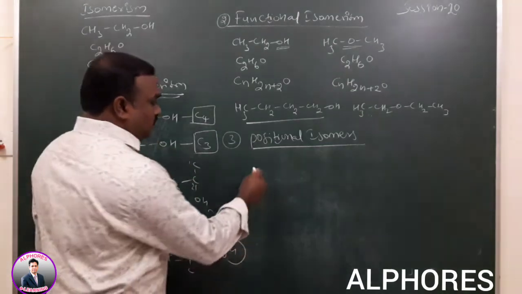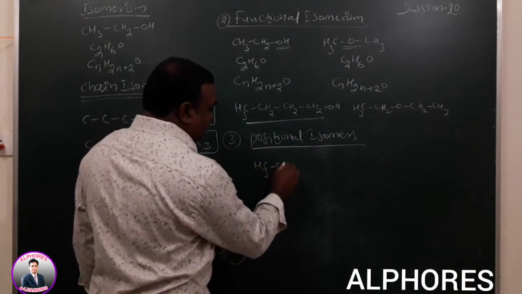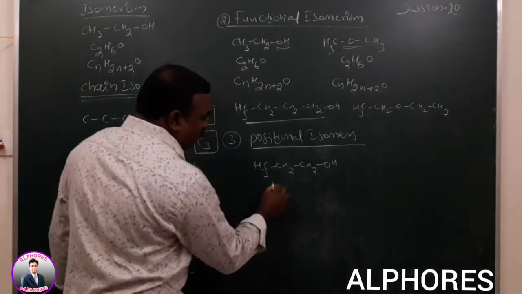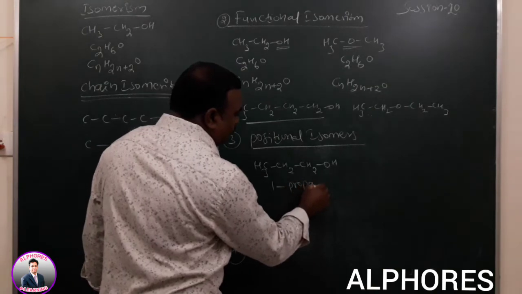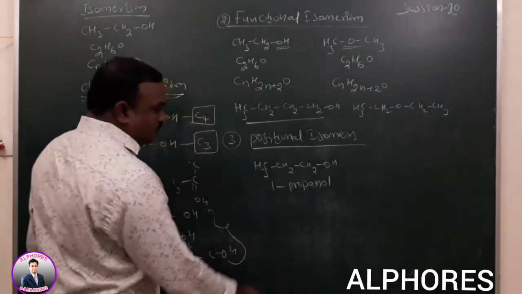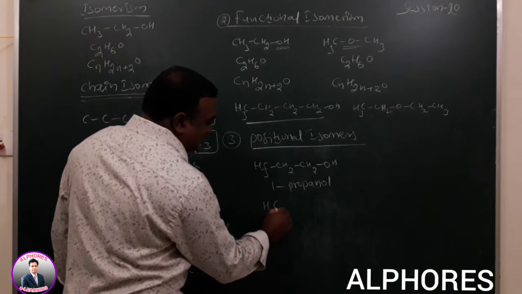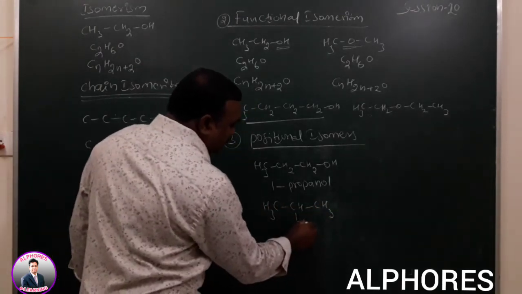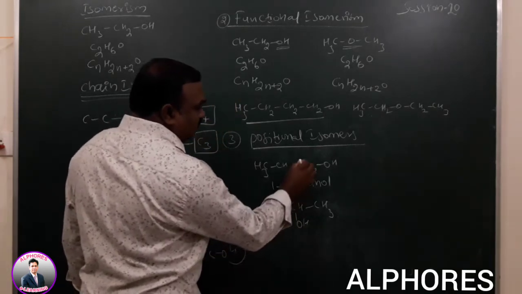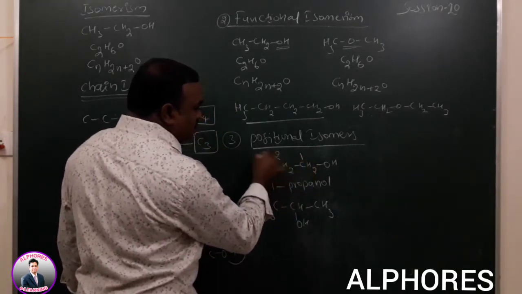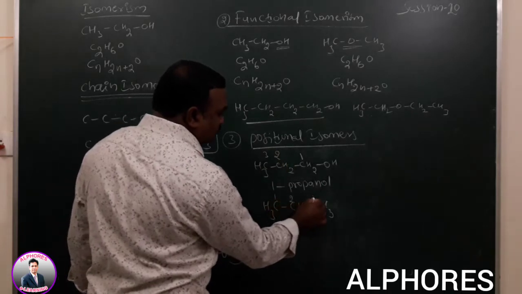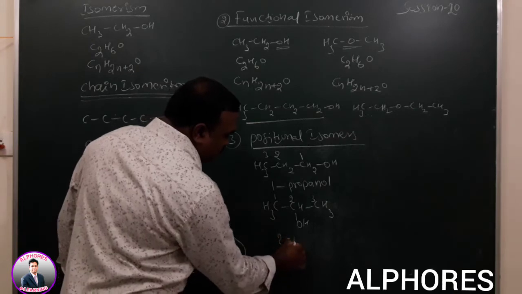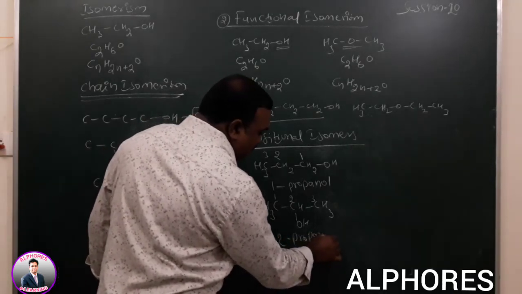For example, here CH3, CH2, CH2OH is 1-propanol. Again, with the same chemical formula, here the OH is given like this, 1, 2, 3. The second carbon is carrying the OH group, so this is 2-propanol.